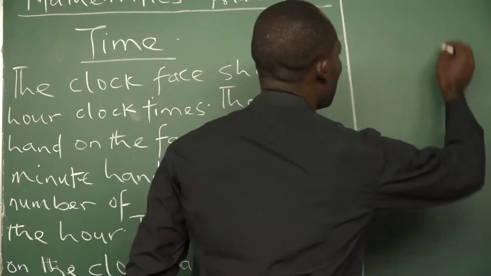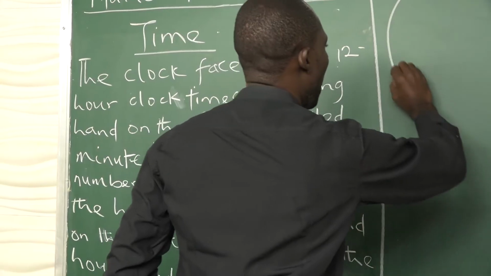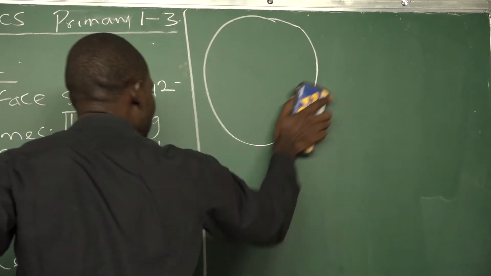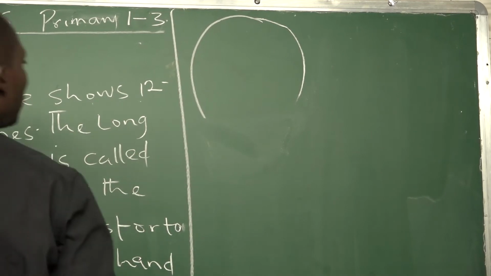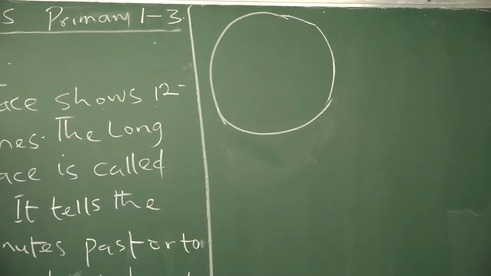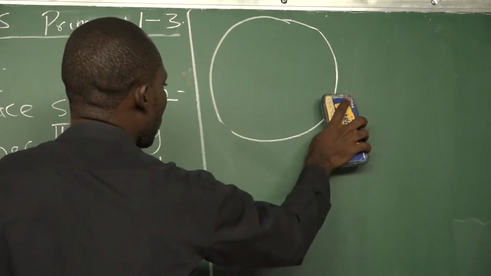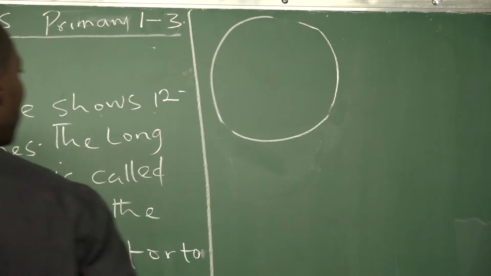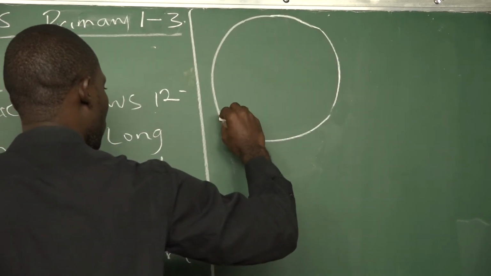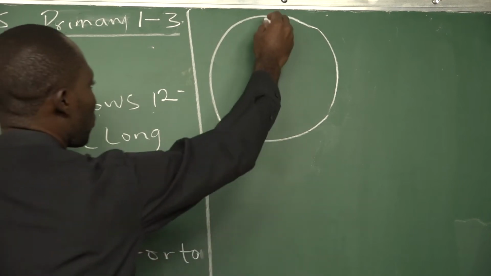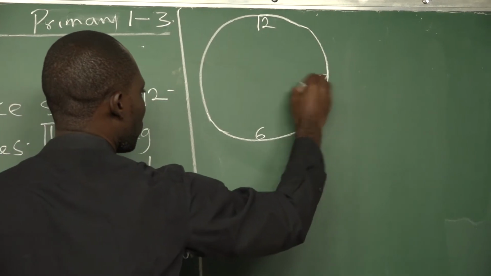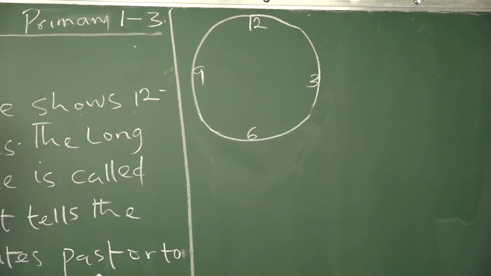So if we have something like this, as you may have seen before, let's draw a circle correctly. We are trying to draw a clock now.